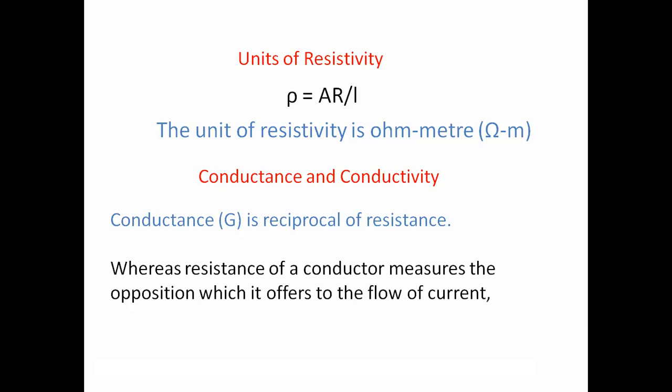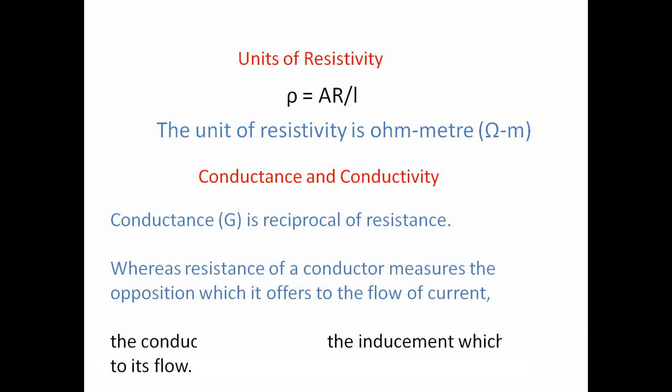The resistance of a conductor measures the opposition which it offers to the flow of current, whereas conductance measures the inducement which it offers to its flow. So how much it allows the flow of the electrons, that represents the conductance.